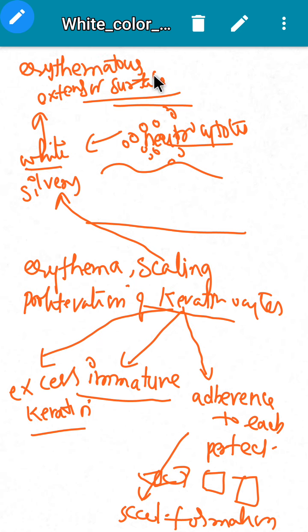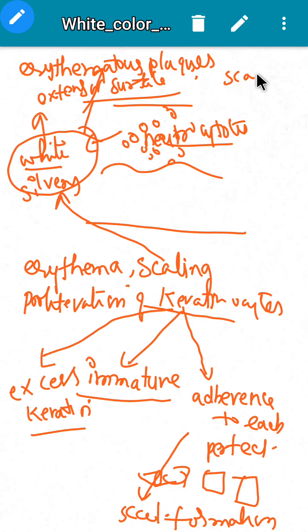These erythematous plaques will be covered by silvery white scales. These are present on external surfaces, and they can also be present on scalp, palms, soles as well. Okay, this is the basic mechanism of how psoriasis results.